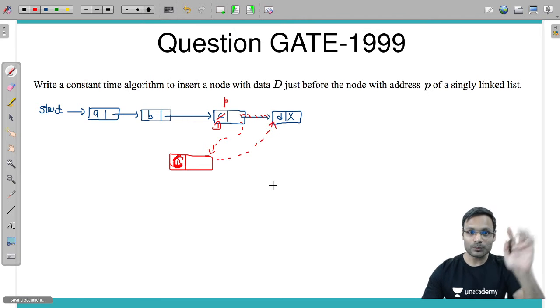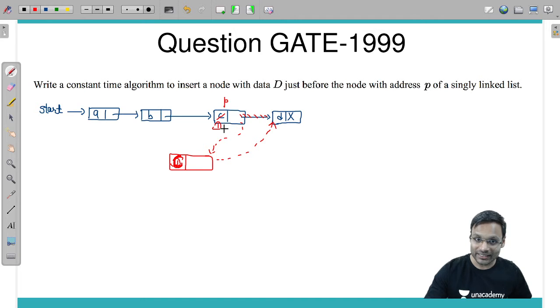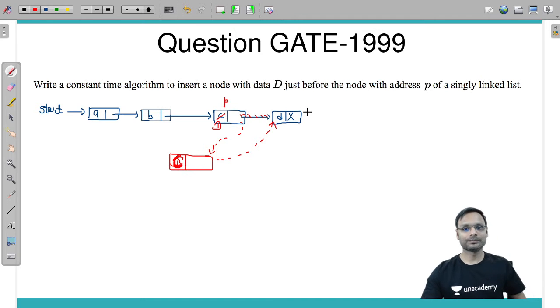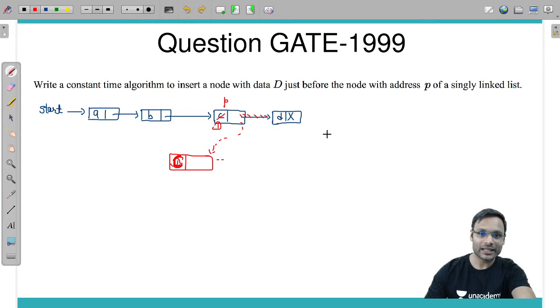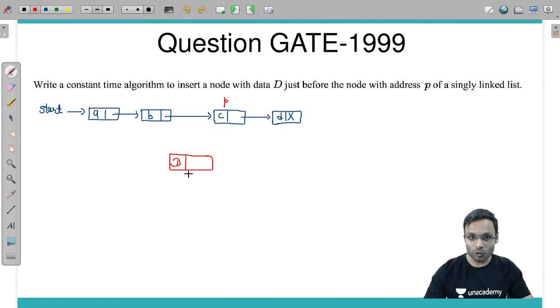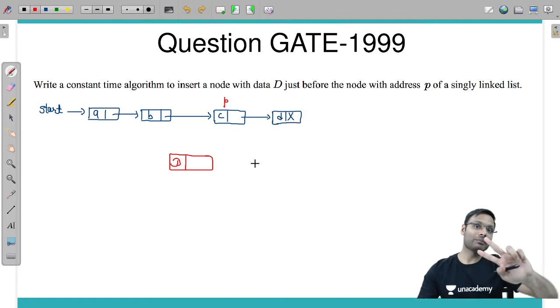So the data items will be in the order A, B, then D, then C. So I will insert the new node after P and swap the values.